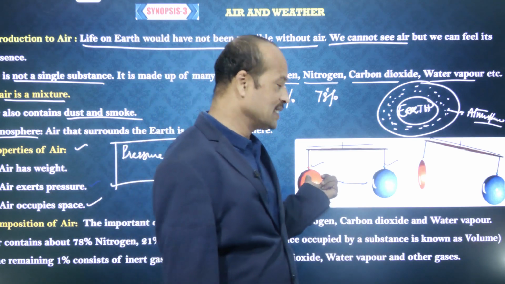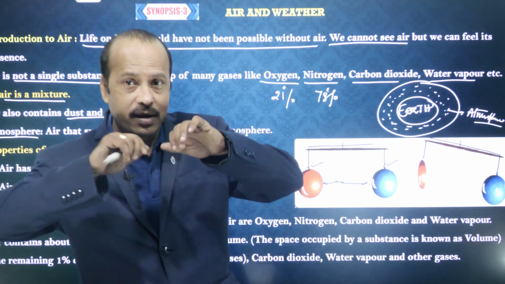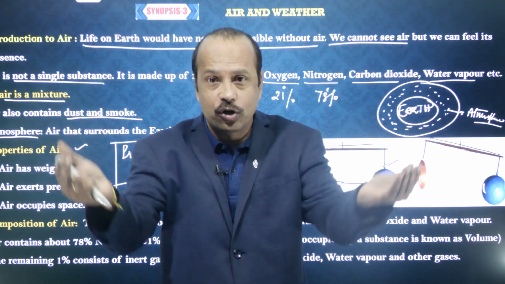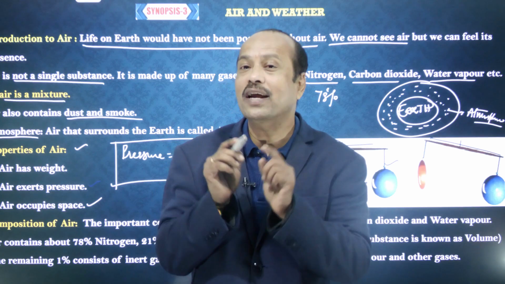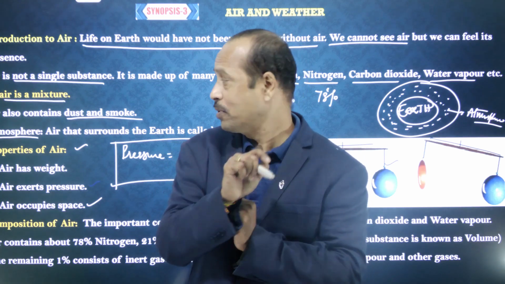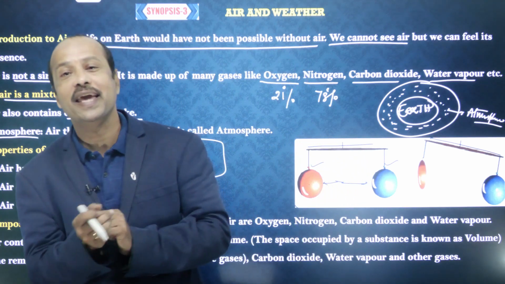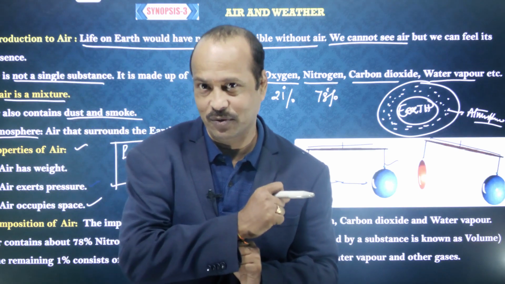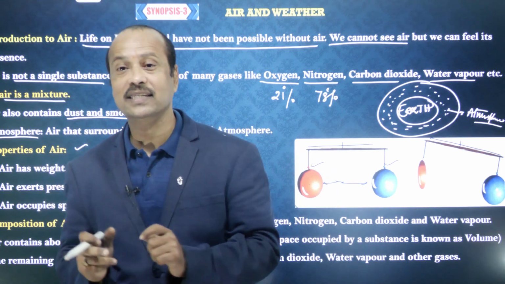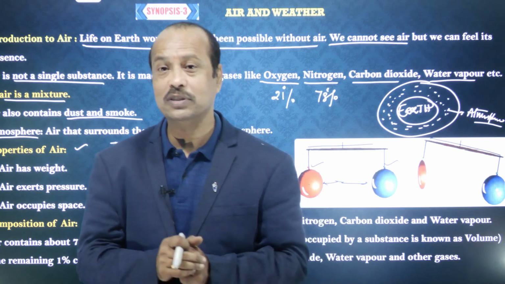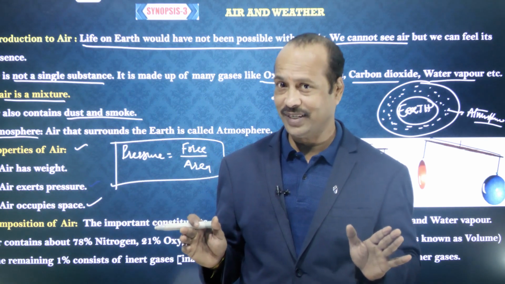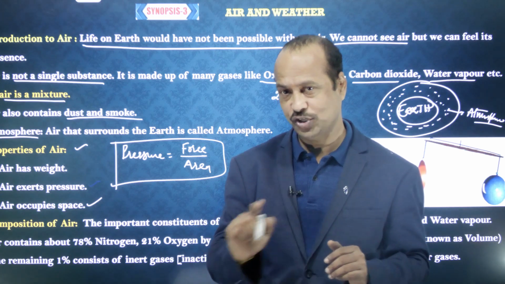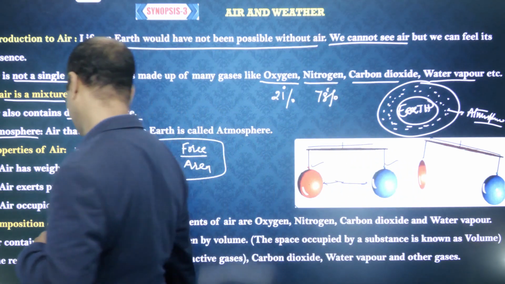Clear to you? So air occupies the space. A simple example is the balloon. If you blow the air, the air is occupying the space of the balloon, yes or no? So what are the three important properties? First one is, air has a weight. The second one, air exerts a pressure. And the third one, air occupies a space. Clear? Any doubt? Sure.